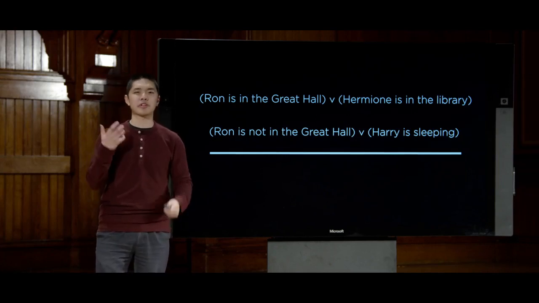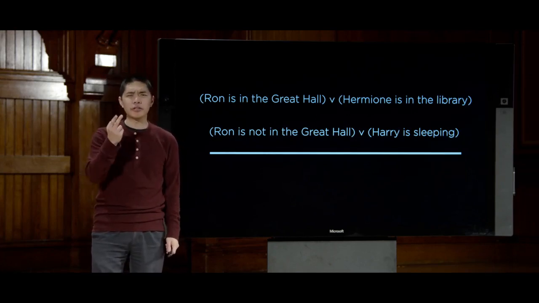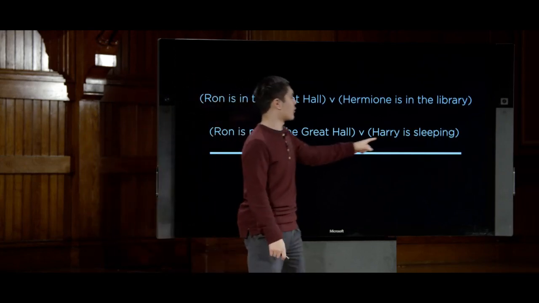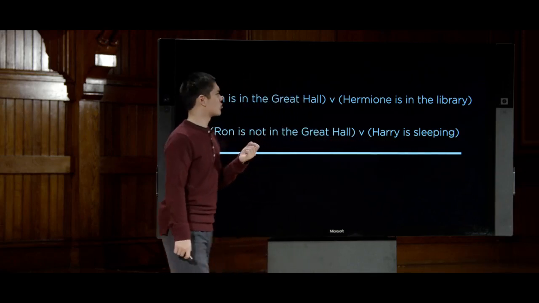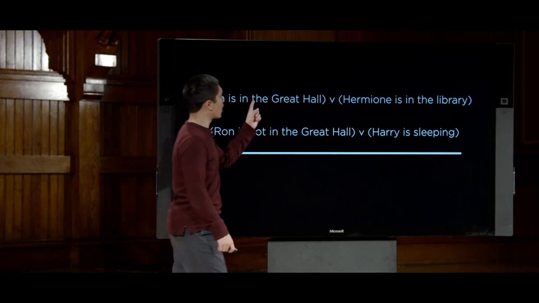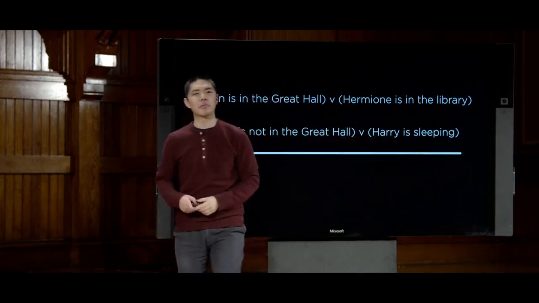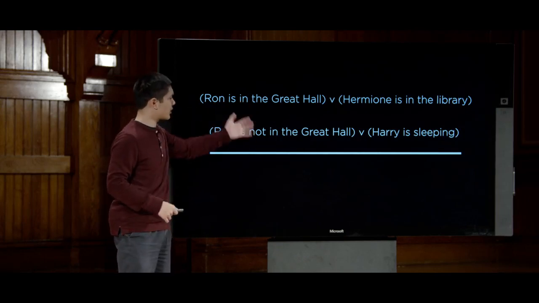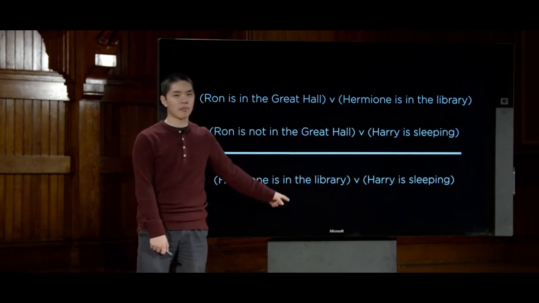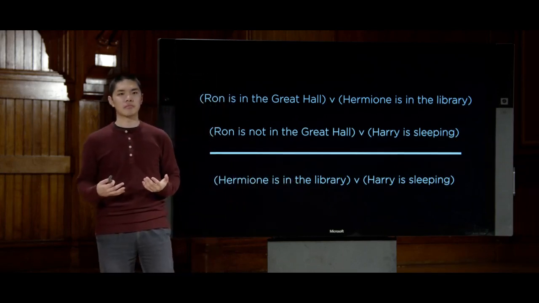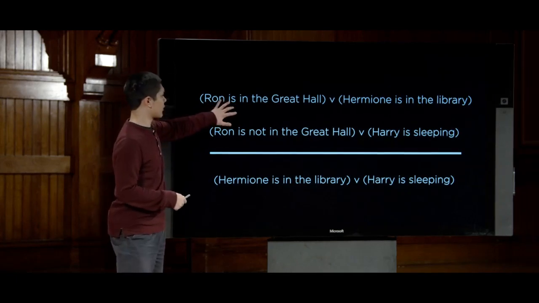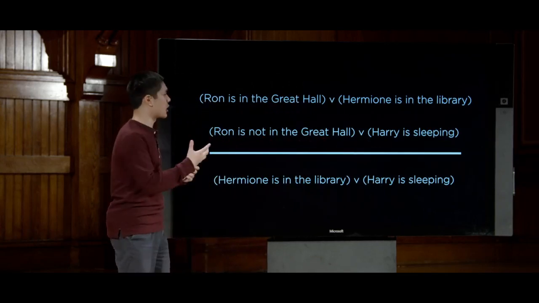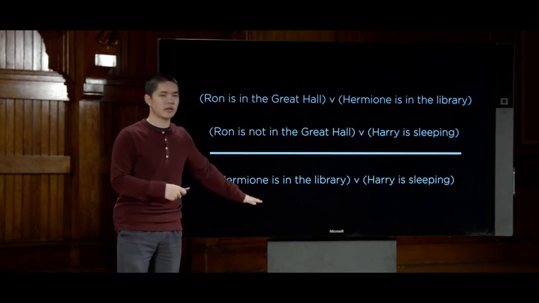Well, again, for any propositional symbol, like Ron is in the Great Hall, there are only two possibilities. Either Ron is in the Great Hall, in which case, based on resolution, we know that Harry must be sleeping, or Ron is not in the Great Hall, in which case we know, based on the same rule, that Hermione must be in the library. Based on those two things in combination, I can say, based on these two premises, that I can conclude that either Hermione is in the library or Harry is sleeping. So again, because these two conflict with each other, I know that one of these two must be true. And you can take a closer look and try and reason through that logic. Make sure you convince yourself that you believe this conclusion.